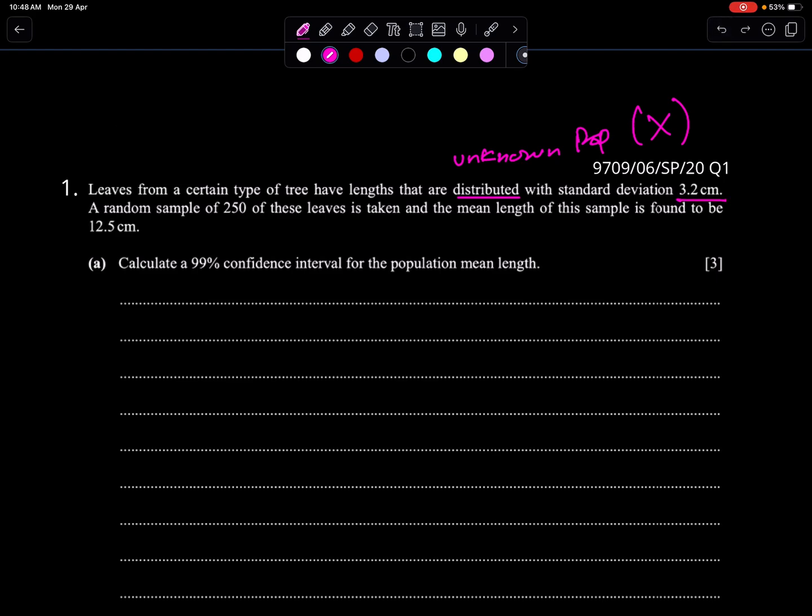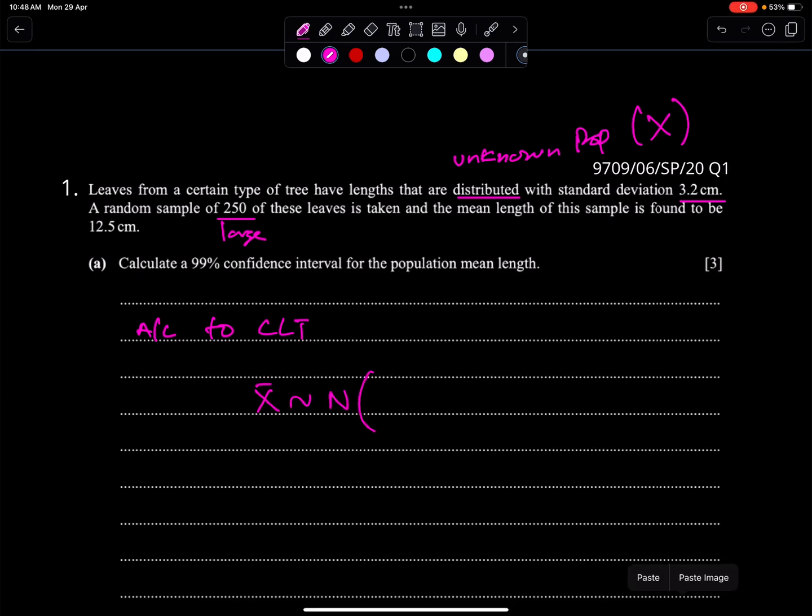With standard deviation 3.2, see, standard deviation is given. You have to count all three things. Name of the population, unknown, number 1. Number 2, standard deviation is given. And number 3, sample size is large. This is case B. So according to the central limit theorem, x bar is approximately normal. When population is unknown and sample size is large, then we always use CLT. With mean mu and variance 3.2 square over 250.